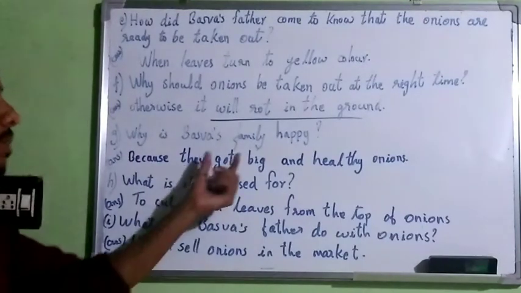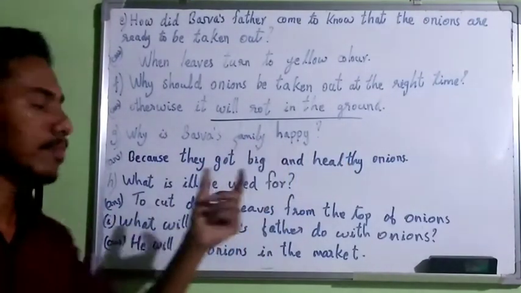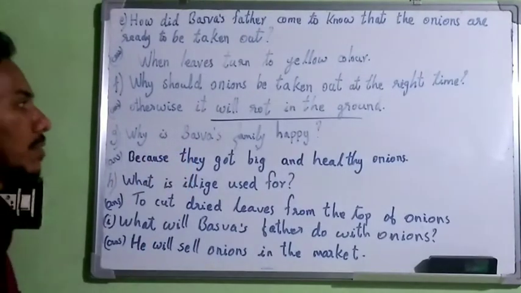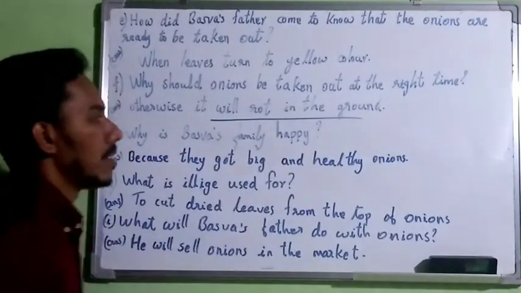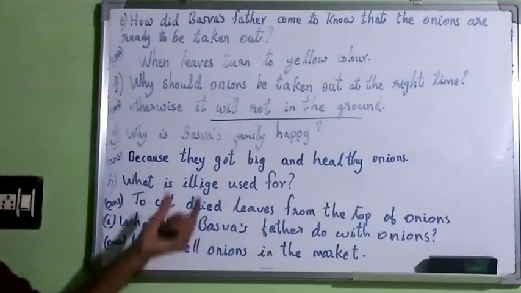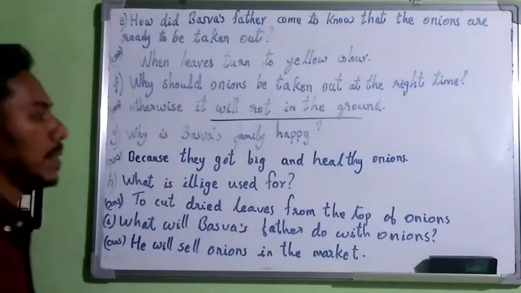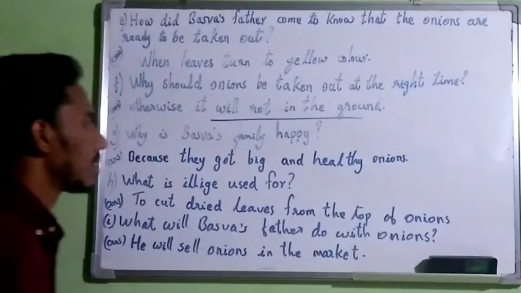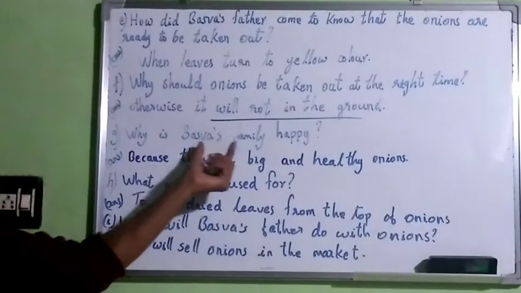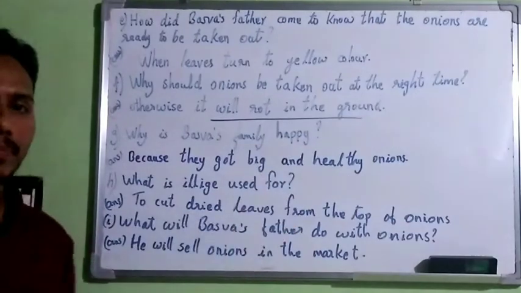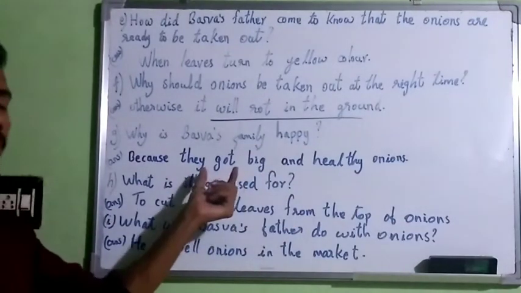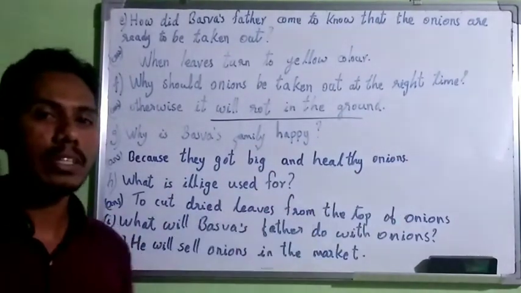Then, why is Baswa's family happy? Because they got big and healthy onions. That is why Baswa's family is happy.